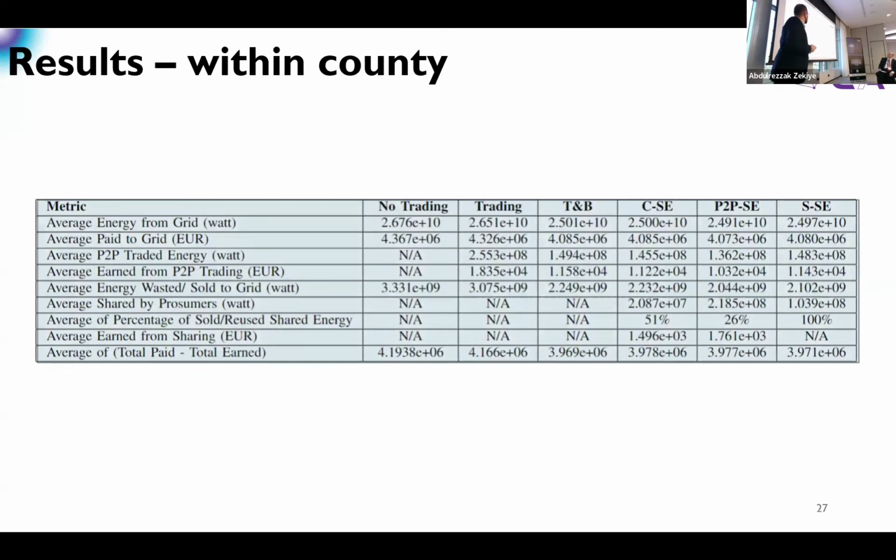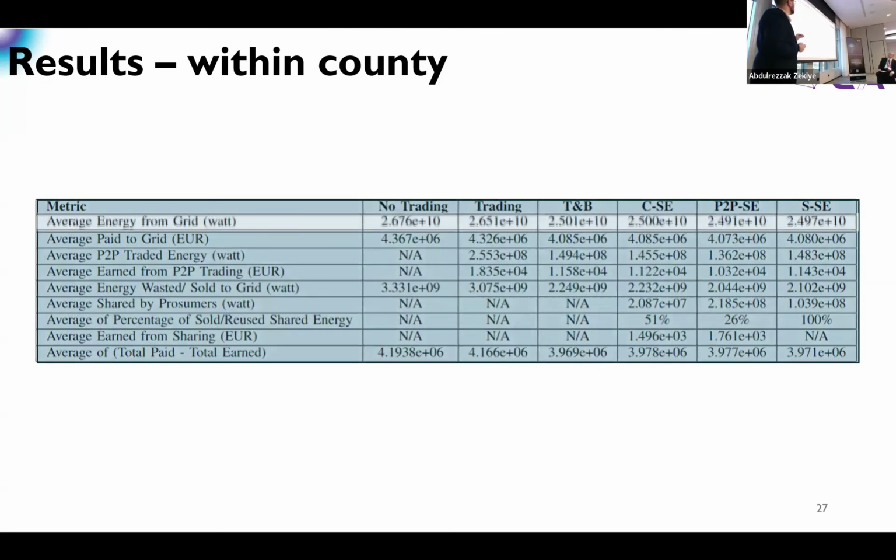If we talk about the results, there are too many things. I would like to focus only on the most important parts. If we take a look at the energy that we are drawing from the utility grid, the ones that we buy from the companies, we can notice that it's being reduced. This is normal trading, no sharing at all. This is trading, but we have enabled battery. That's why we said the usage of battery is important in general, regardless of the sharing itself.